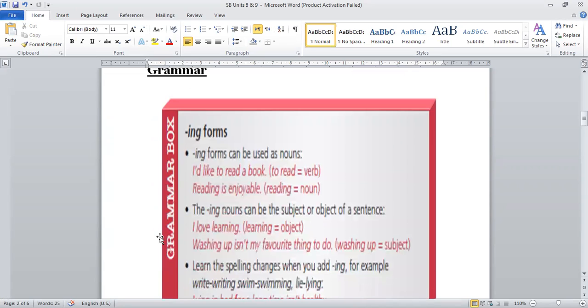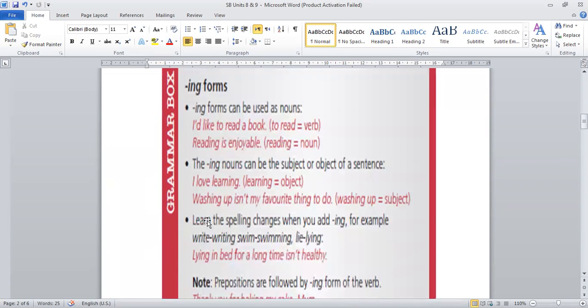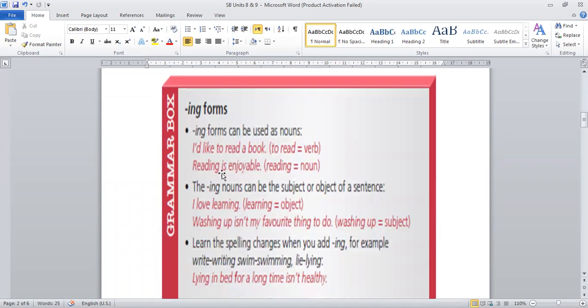After that, the grammar section in this unit, we will talk here about the ing forms. The ing forms. And this is called in English gerund. As you see here in the grammar box, the first one, ing forms.